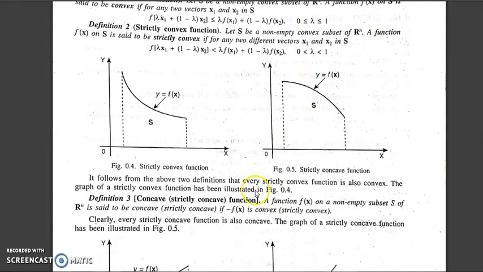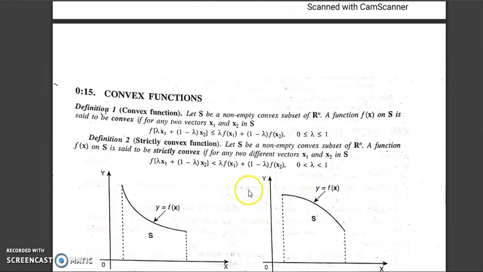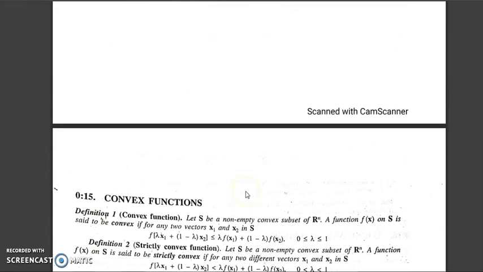Now we will do the convex and concave functions in our live class. Okay students, do up to here.